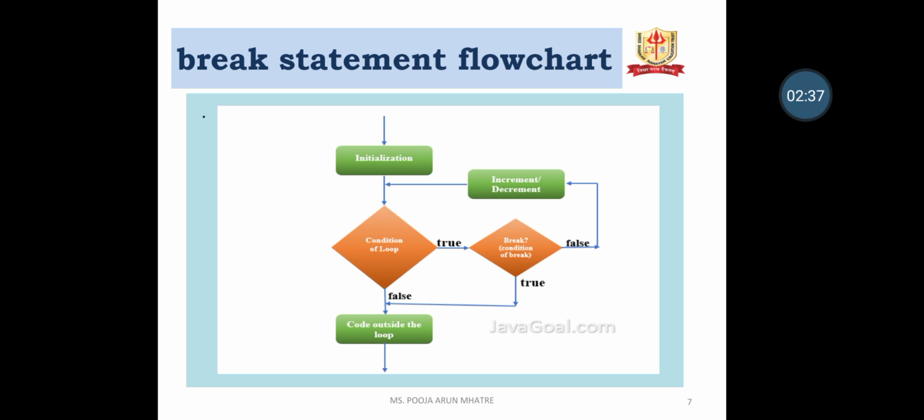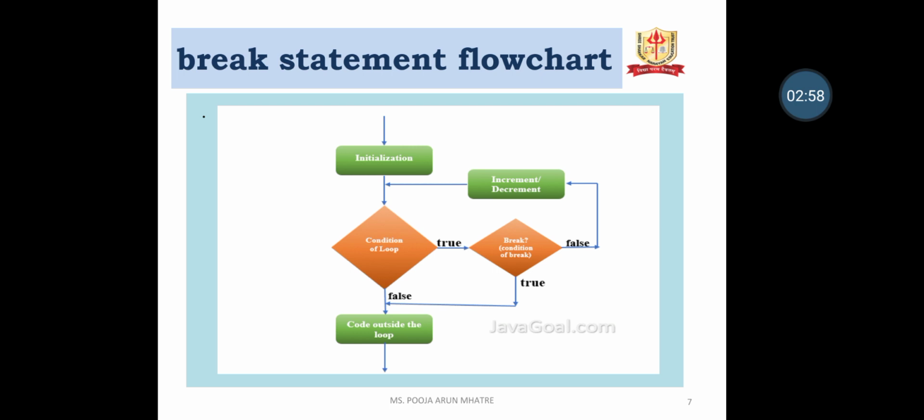Flowchart: initialization, then the condition of the loop is checked. If it is true, the break condition is checked. If the break condition is true, the control is given to the outside of the loop.